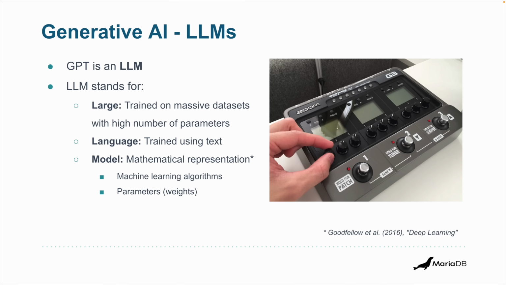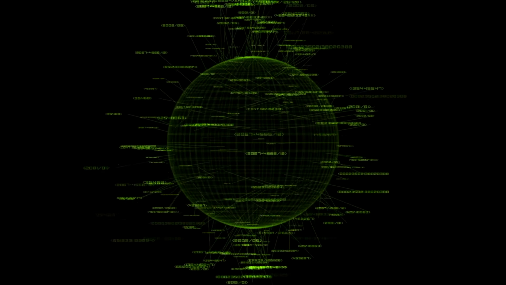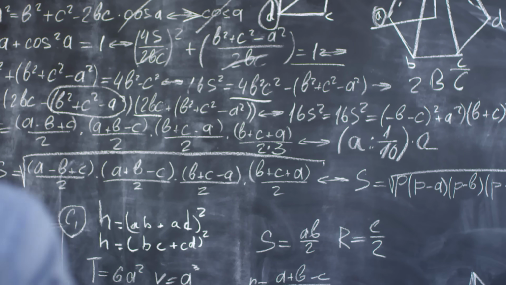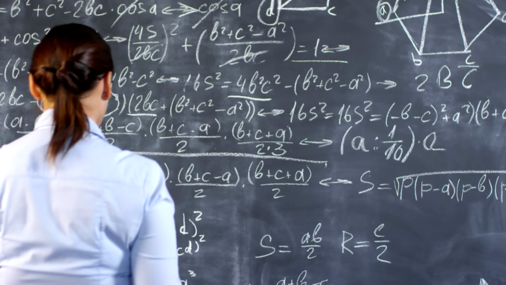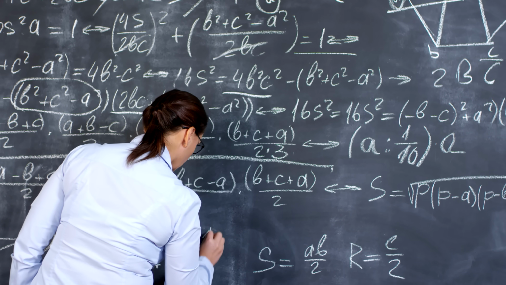And they also have a configuration file with something called the parameters or the weights. And the weights are like these knobs that you can tweak in an audio system until you get the desired output. Well, in the same way, an LLM or an AI model is trained on these massive data sets until it tweaks these knobs until it outputs the desired result. It's like a huge mathematical equation. It has tons of parameters in it. And we're going to find, through a process of training, what these numbers should be